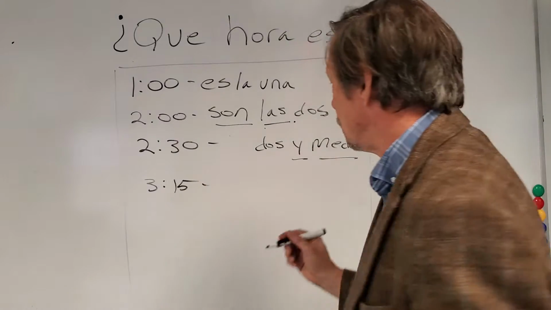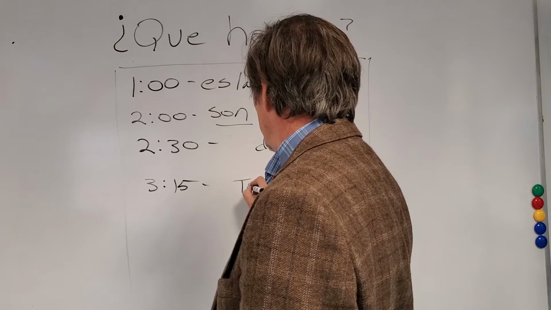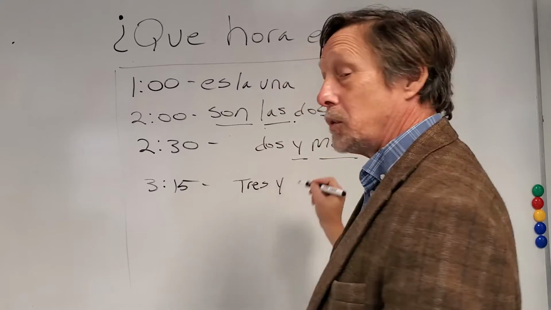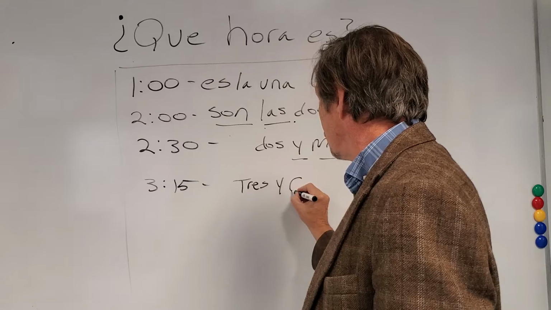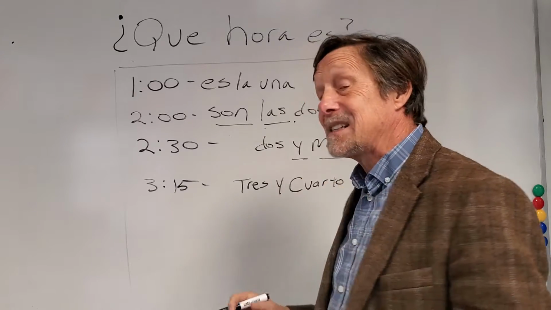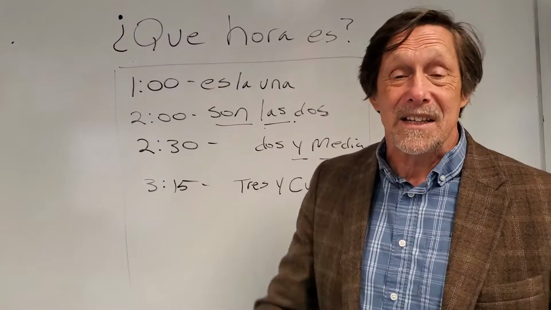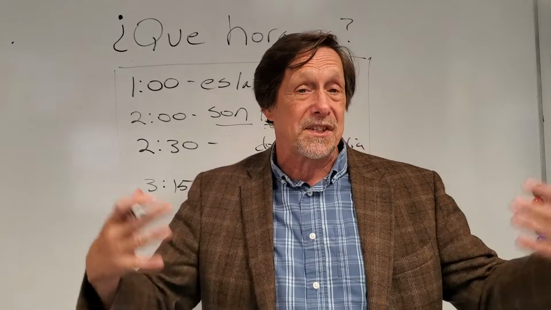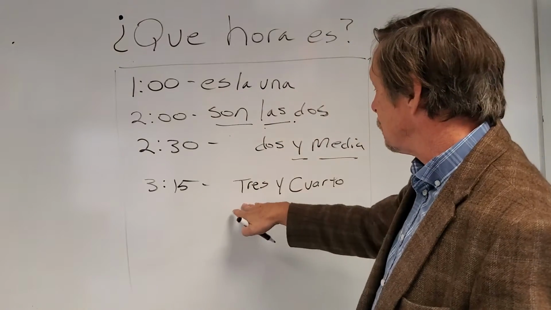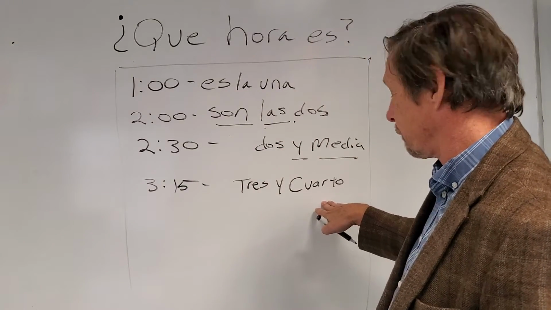Well, you can say son las tres. You're going to put the hour, y, and you could do it two ways. You could say cuarto, C-U-A-R-T-O, literally as a quarter after, just like we do in English. We say it's 2:15, or we'll say it's a quarter after, right? Because it's a quarter of the hour. Son las tres y cuarto.